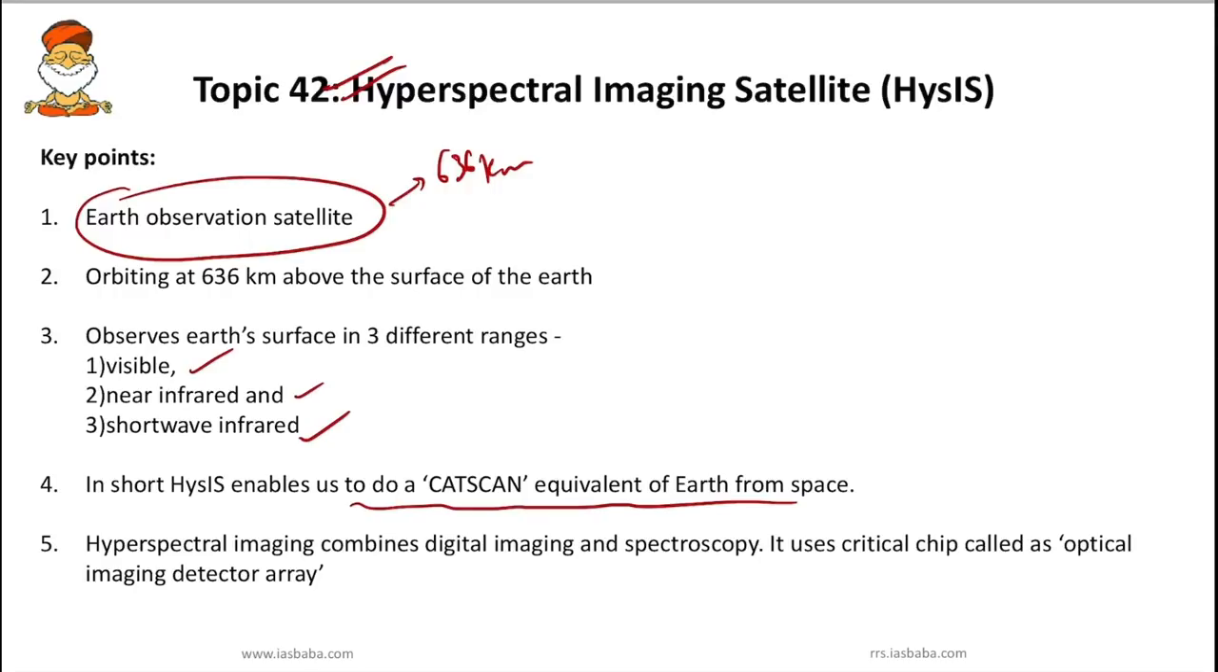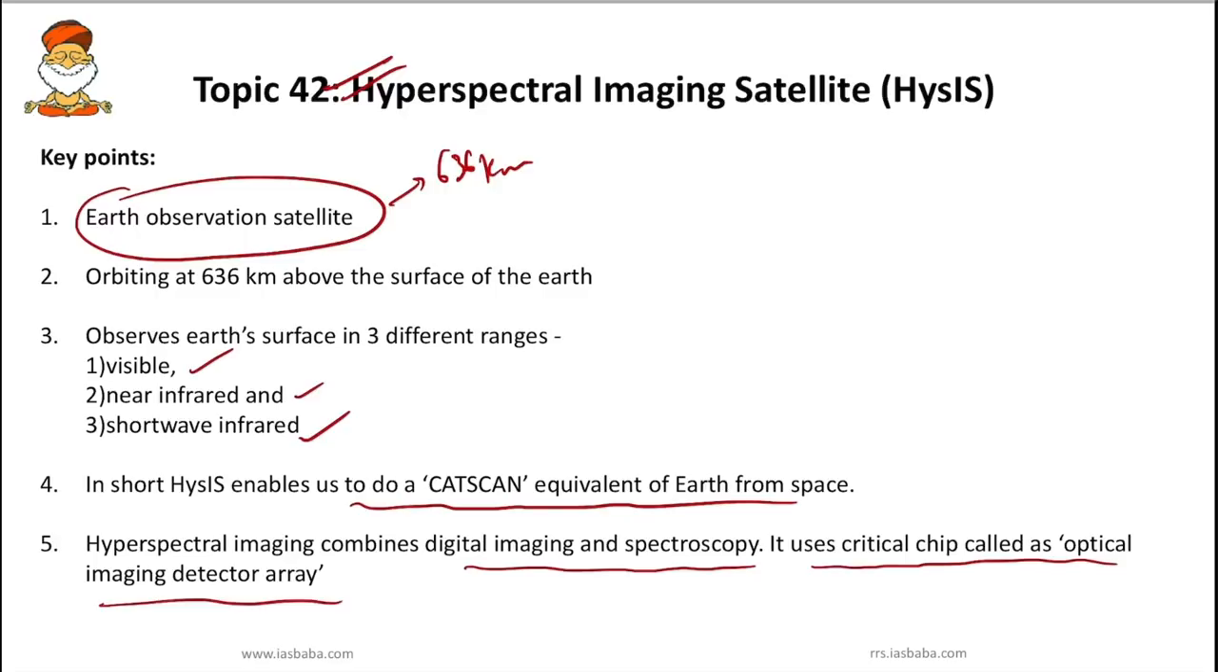HISIS can be used to map lands or monitor agriculture and forestry, and we can also map minerals. It is also used in military surveillance because it provides detailed color images of the Earth. Okay, so hyperspectral imaging combines digital imaging and spectroscopy, and it uses a critical chip called an optical imaging detector array.